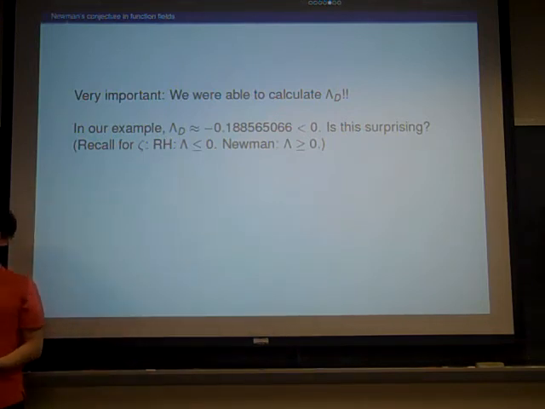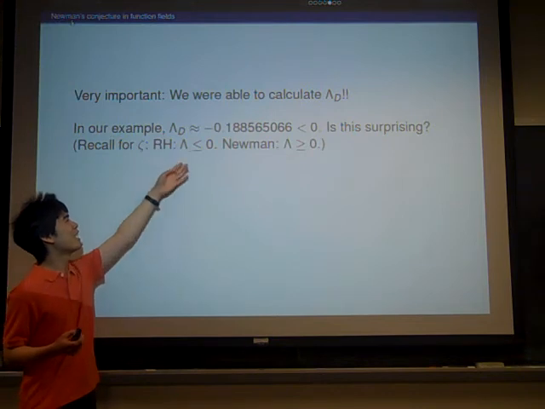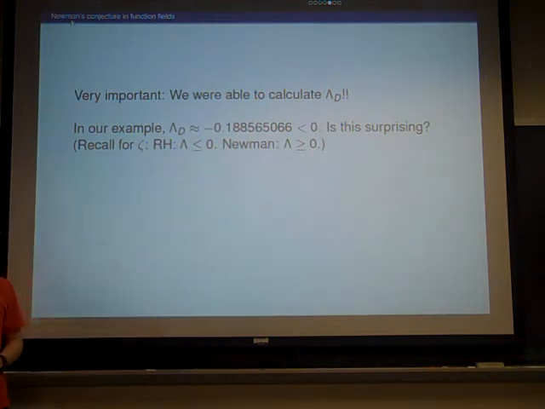So we have to ask, is that expected? Or is there something weird going on here? And if we think about it a little bit in terms of closed pairs of zeros, we have reasons to believe that it's not too much of a surprise that these lambdas are negative in the function field case. The reason is, in the number field case, as you go far along the critical line, you expect to find closer and closer pairs of zeros. This is related to Montgomery's pair correlation conjecture and all that.